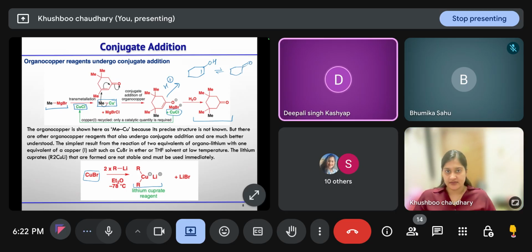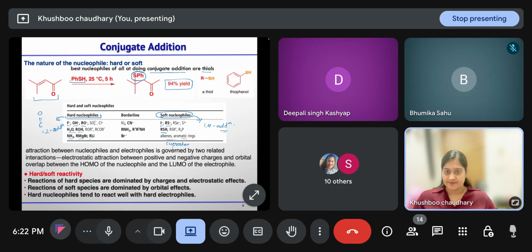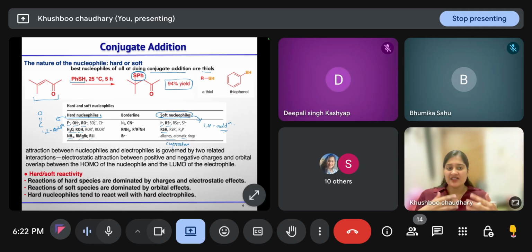Ma'am, can you please show that slide where hard nucleophiles and soft nucleophiles were written? I just want to see that because I'm getting confused. Okay, we need to learn these nucleophiles to know which reaction is going to proceed. When you read about the reactions, you will see these, so you will get some idea.